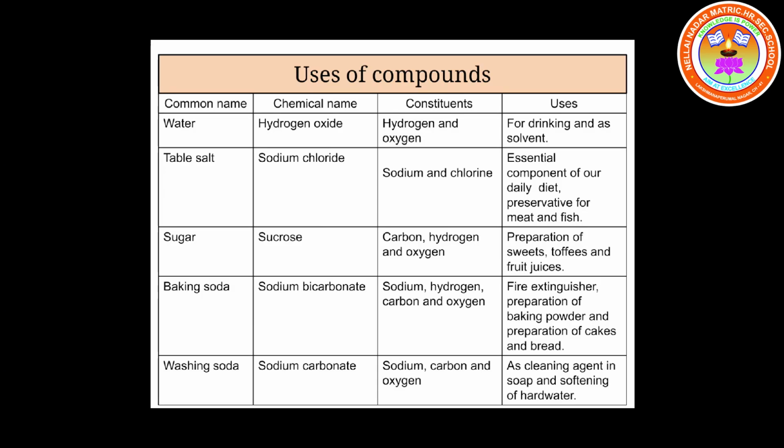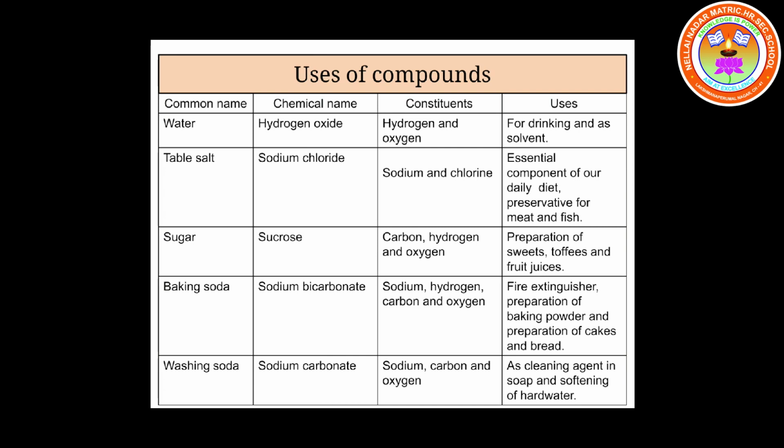Water. The first compound is water. Its chemical name is hydrogen oxide. Its constituents are hydrogen and oxygen. It is used for drinking and it is a very good solvent. Water is known as the universal solvent. It can dissolve the maximum number of compounds, so it is called the universal solvent.